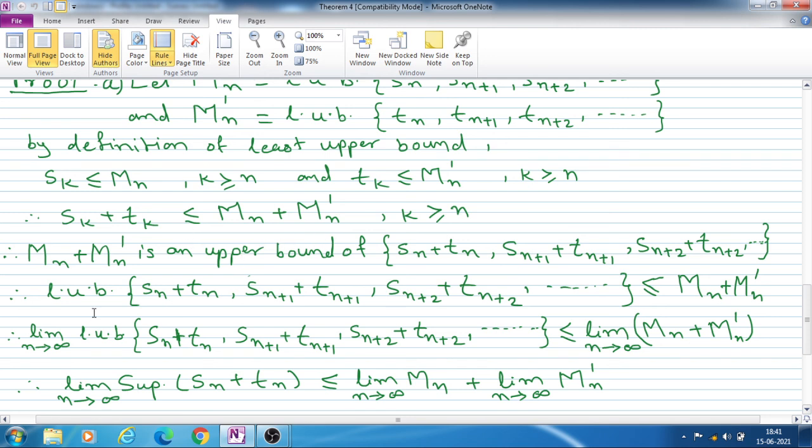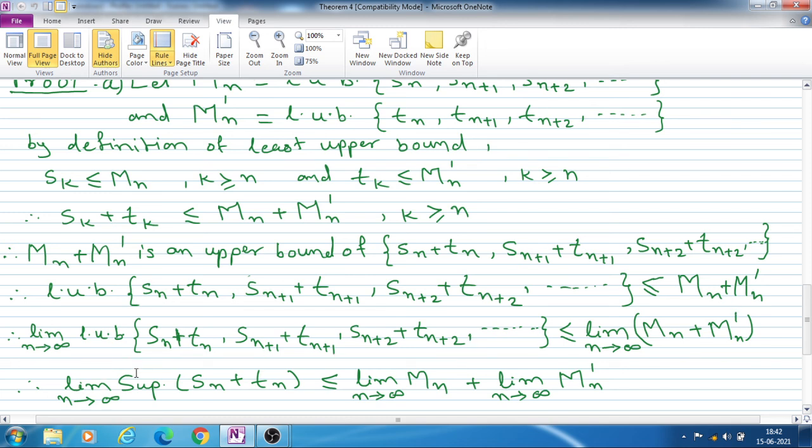Therefore the LUB of this set will be less than or equal to Mn plus Mn dash, because the least upper bound is always less than or equal to any other upper bound.